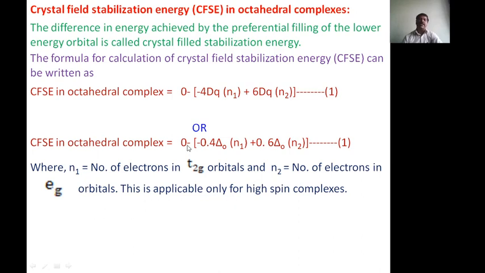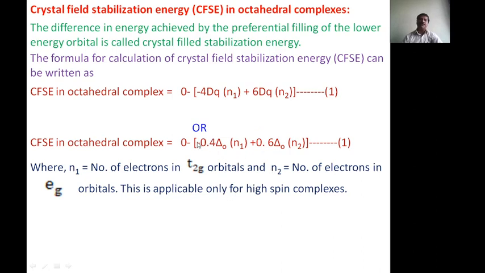This formula, equation 1, is applicable only for high spin complexes. In high spin complexes the crystal field splitting energy is lesser than the pairing energy, therefore pairing of electrons does not take place, the electrons are singly occupied, and hence more unpaired electrons are present in the complex.